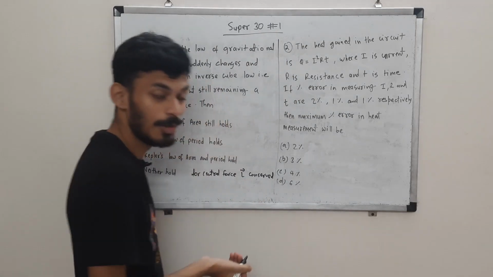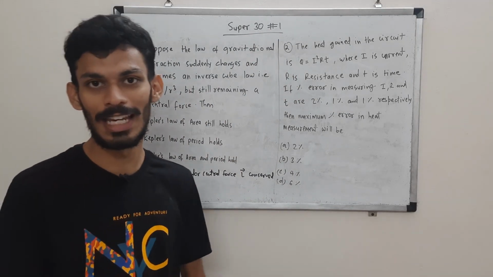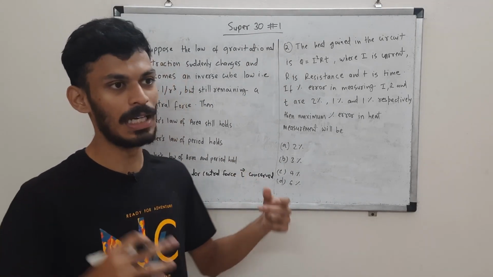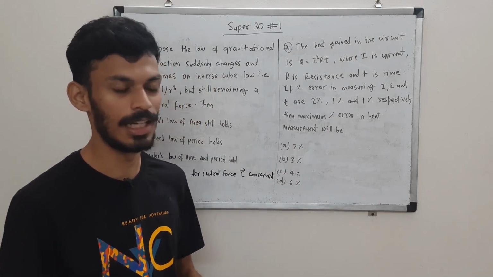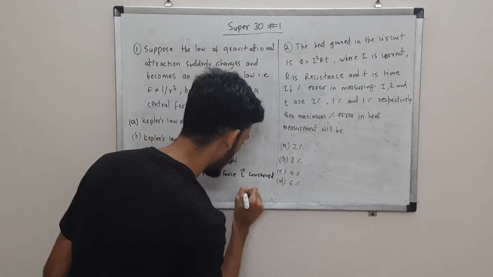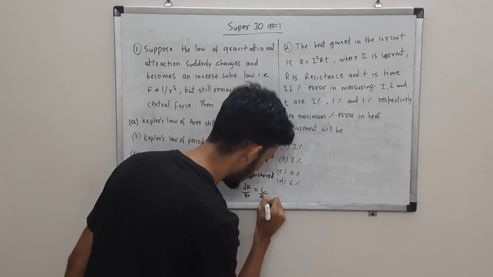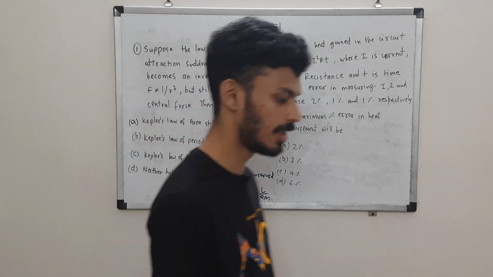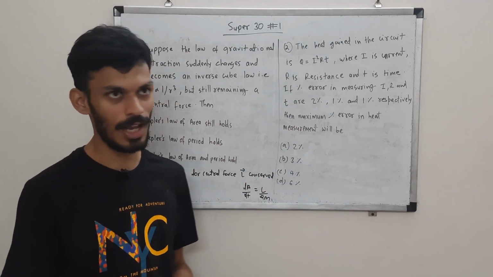So from here you can say that the areal velocity is constant, or the law of areas holds, because from angular momentum itself you derive that the areal velocity is constant. If you derive it, dA by dt is L by 2m. The constancy of the areal velocity is a result of conservation of angular momentum.